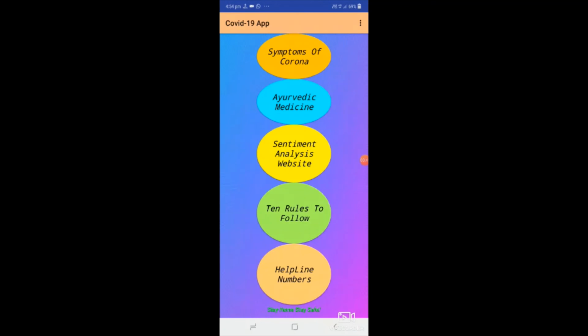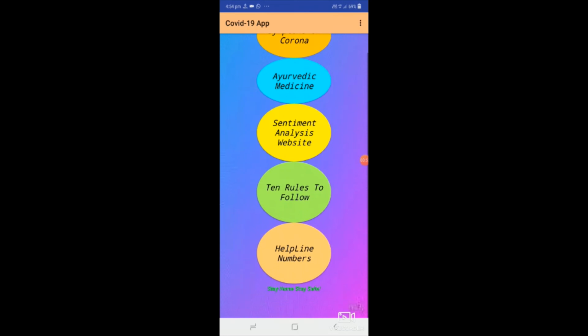Then the sentiment analysis website. I already mentioned the sentiment analysis website output before in the video. You can see it in the video. Then the 10 rules. You can hear the output of these 10 rules.